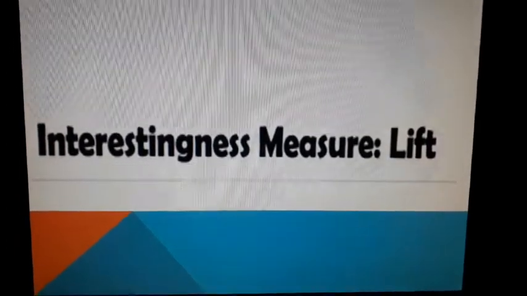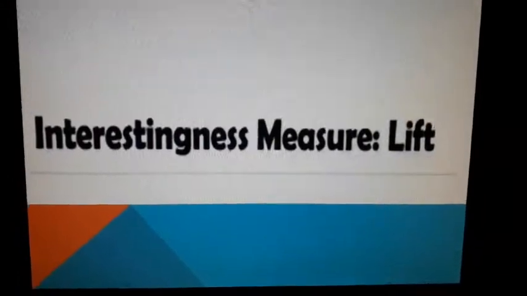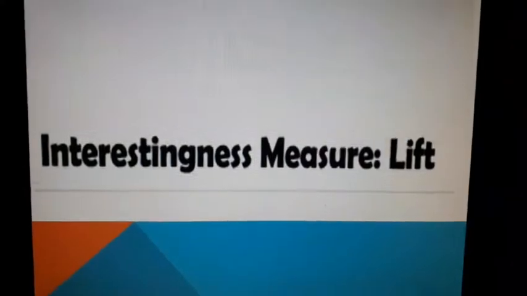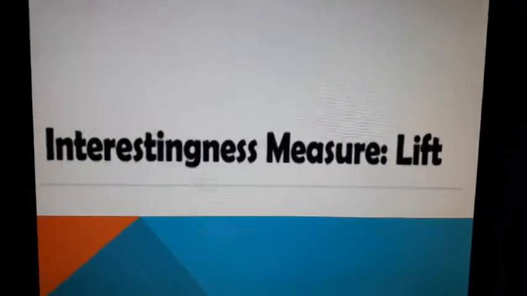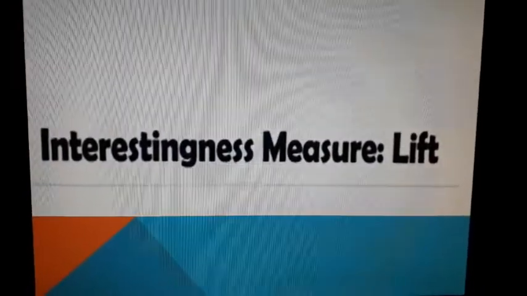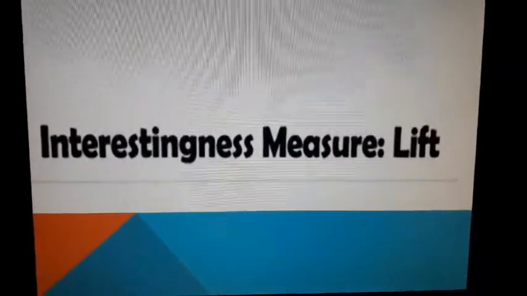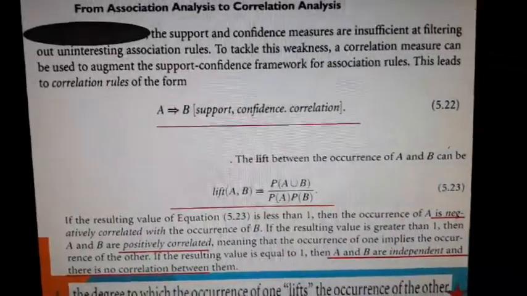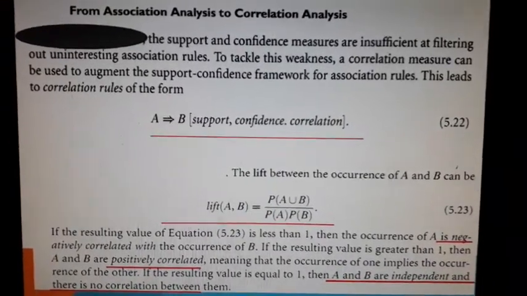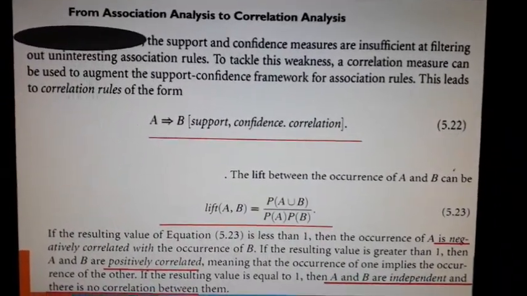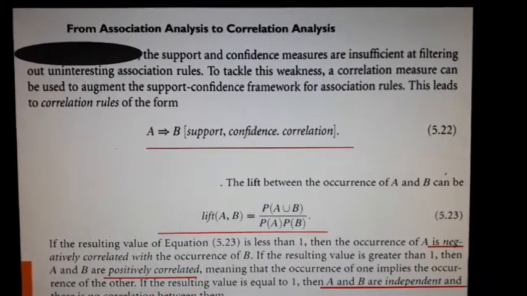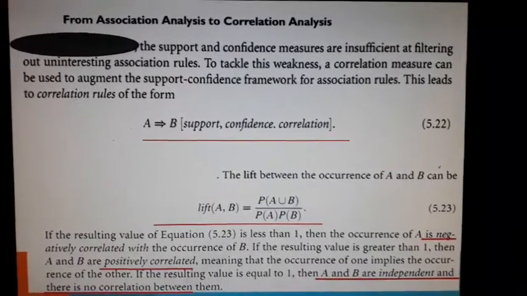We discussed how even if the support and confidence are high, the rule can be contradictory and not applicable. So, because support and confidence are not enough, we switch to this new measure called lift. When we talked about support and confidence in our association analysis, that was insufficient, so now we switch from association analysis to correlation.